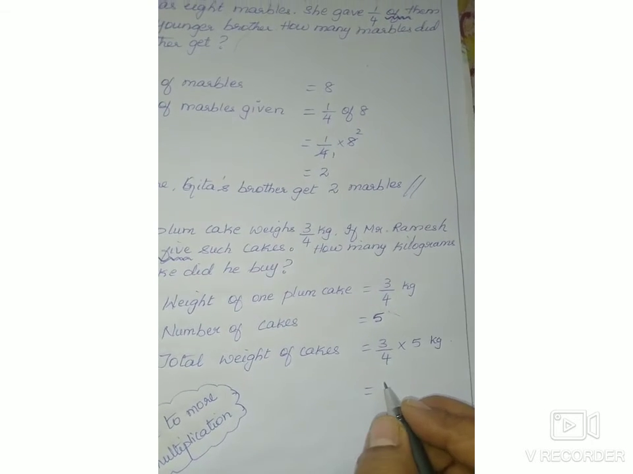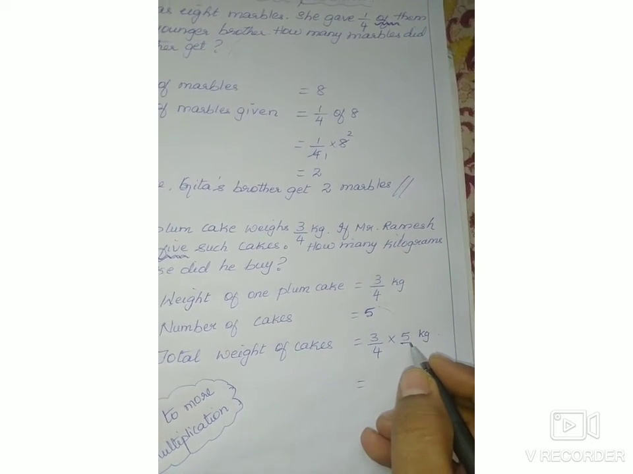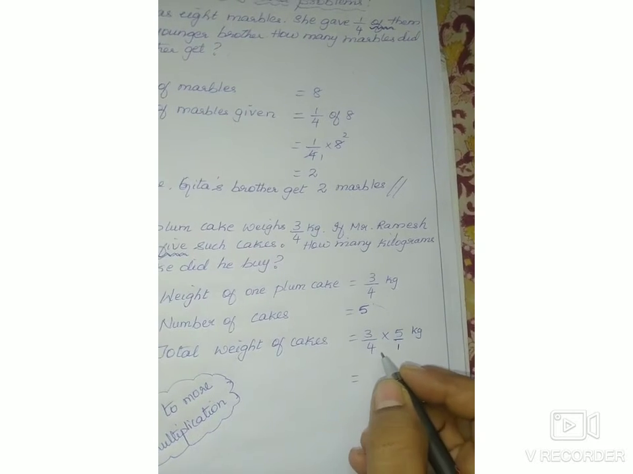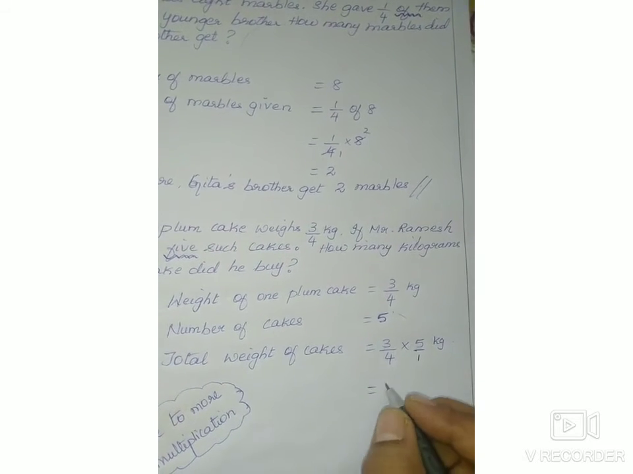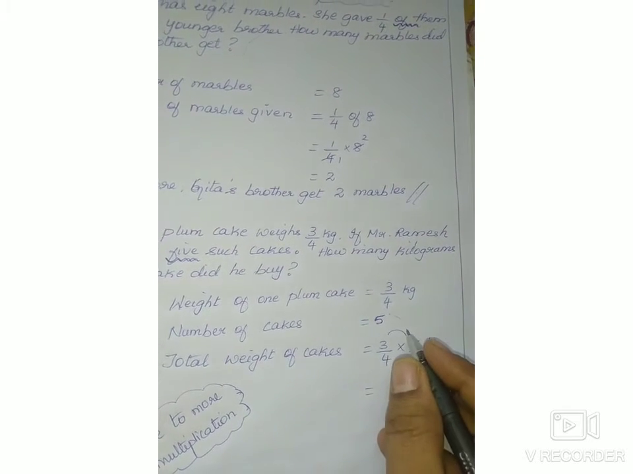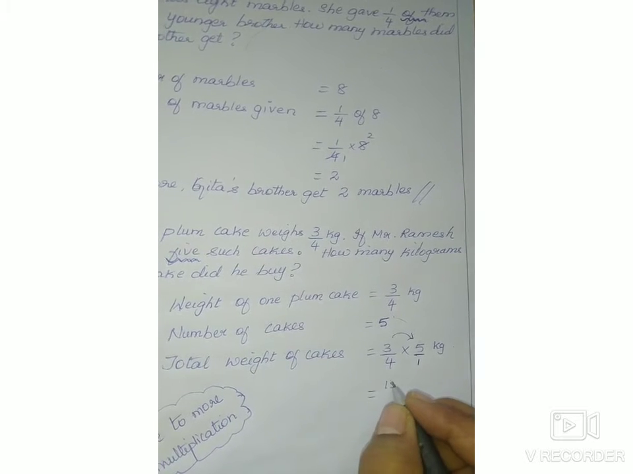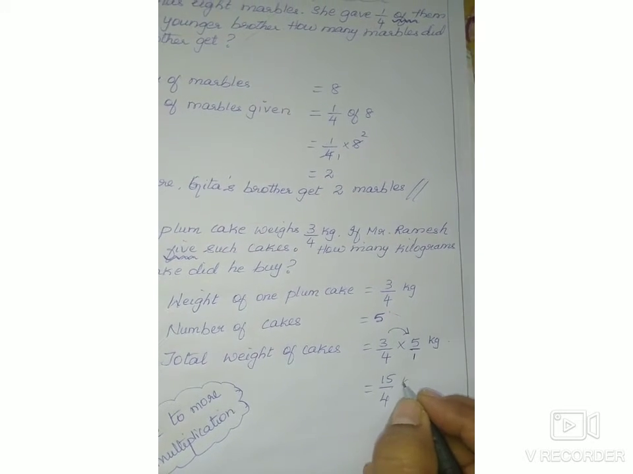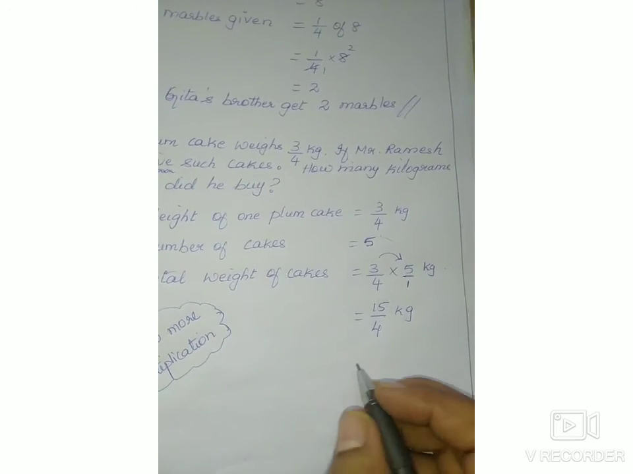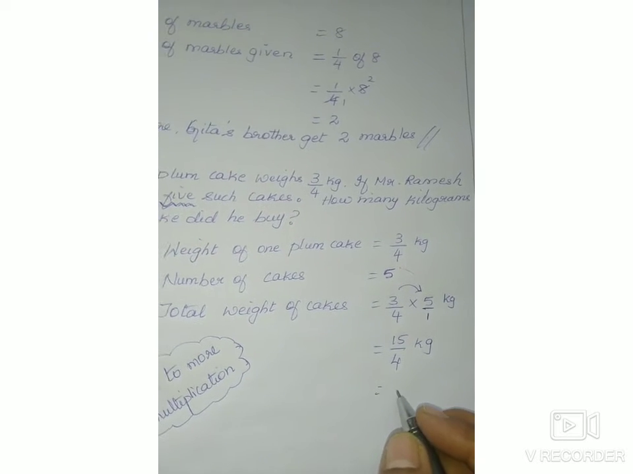So here you can directly multiply. If there is no denominator, then you have to understand that it is 1. So multiply the numerator first. 3 5s are 15 by 4 kgs. Or you can write, it is improper, you can write it in the mixed form also, no problem.